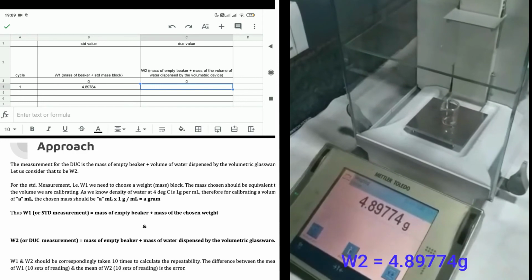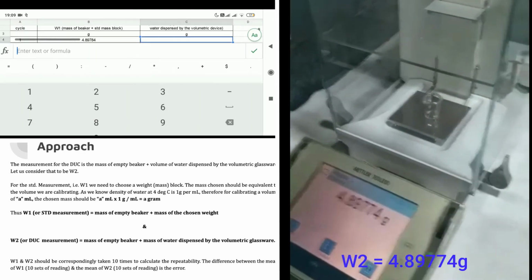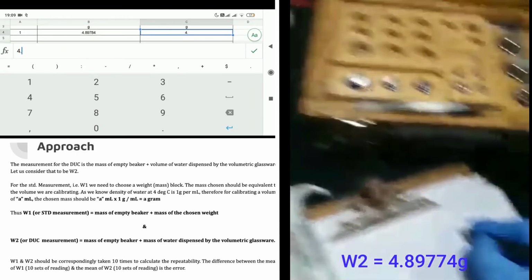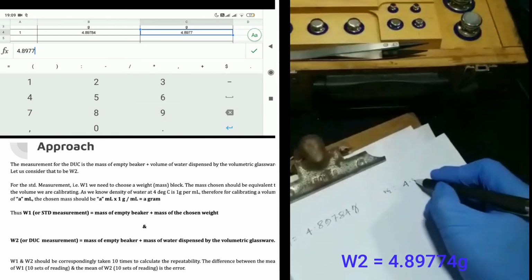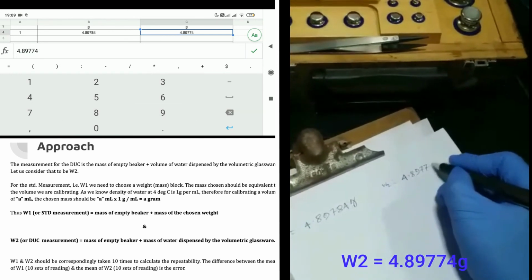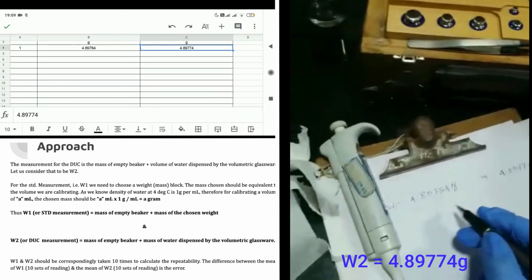W2 is equal to 4.89774 gram. As the reading is indicating in the black color, we can understand that the balance has attained stability and we are supposed to record this reading.